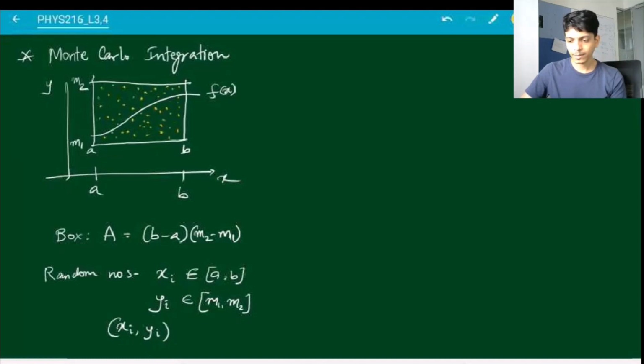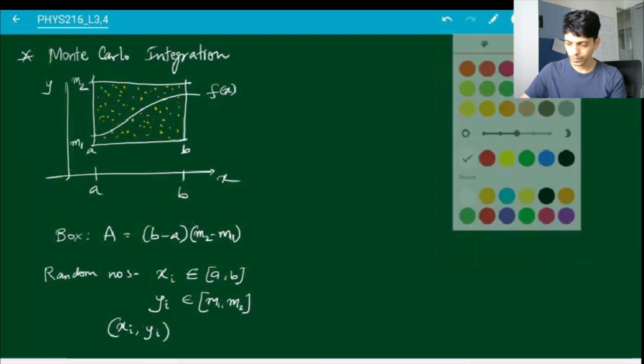Think of this as some kind of a dartboard, and I'm a very bad darts player. So when I throw my darts at this board, it might fall anywhere inside this box. Now some of those points are going to lie under the curve, some of them are going to lie over the curve.